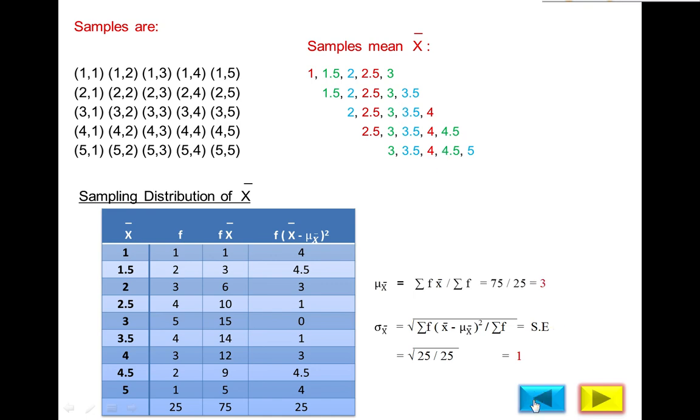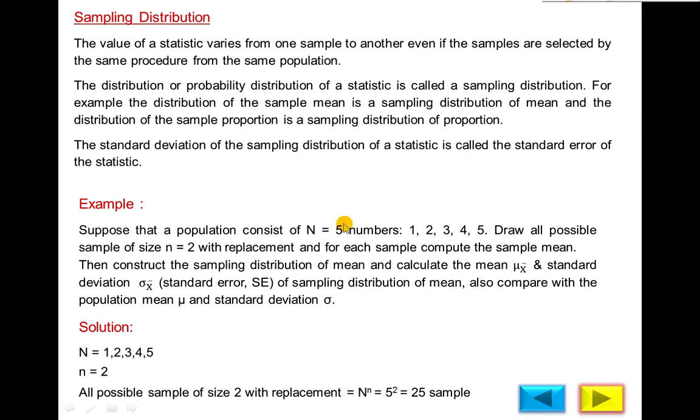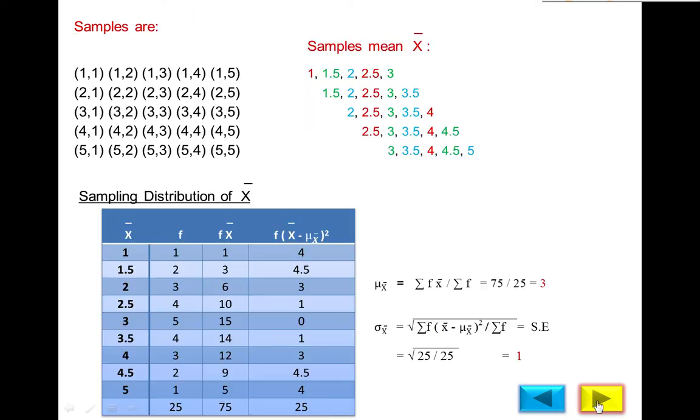And then, after the table, calculate the mean of the mean and the standard deviation of the mean, which is called the standard error. The formula of the mean is the same as in frequency distribution, but the notation is different. In frequency distribution we use x bar only, but here we are calculating the mean of the mean. Notation will be mu of x bar. Instead of xi here we are using x bar. So in the numerator we require the product of the frequency and x bar.